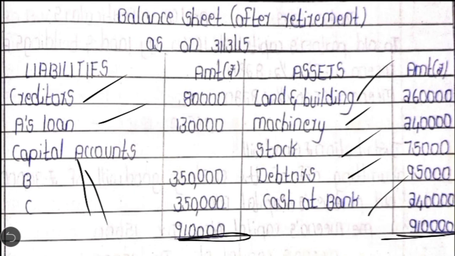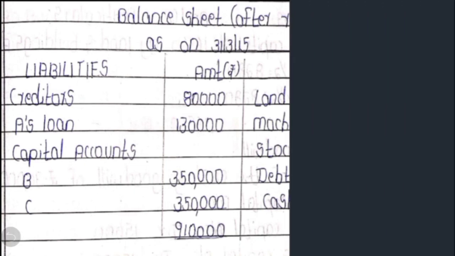Okay, so here I complete the second chapter, that is retirement of a partner. In the next session onwards, I'll start with the third chapter, that is admission cum retirement. So let us meet up in the next class.